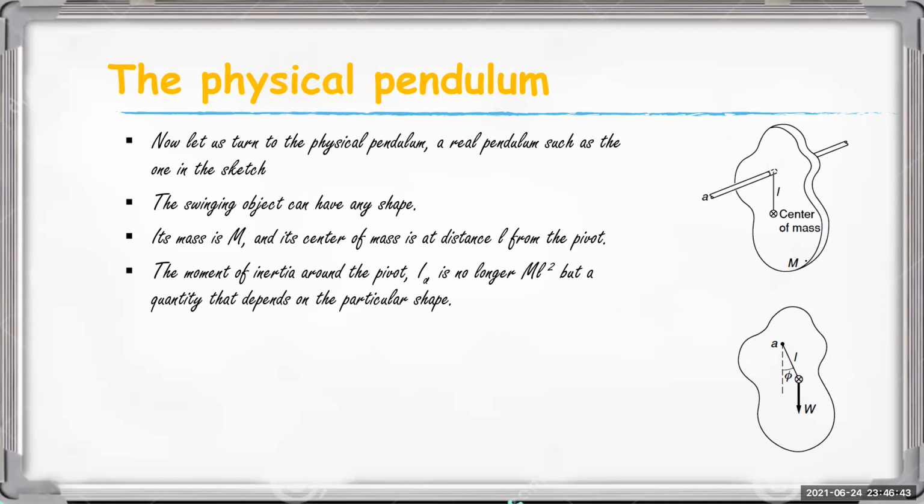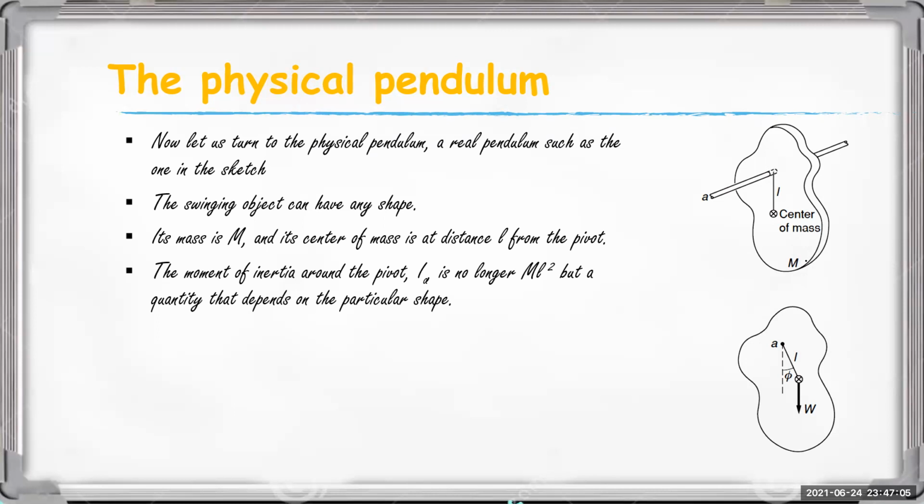Okay, it cannot be taken as ml square because when we use the parallel axis theorem, we know that the moment of inertia about the center of mass plus m into L square must be this result.